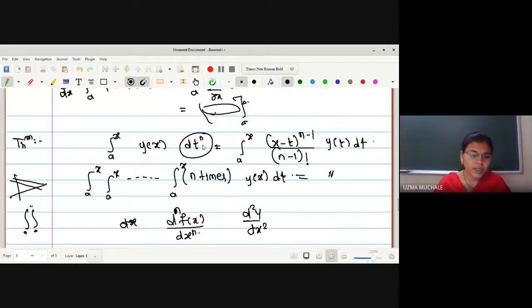Instead of writing this, you can write n times integration of y of t dt, and it should be t, because x is already being used as a limit. So we have to find the integration of y of t dt n times, which is equal to, instead of finding integration n times, we can use this formula, that is (x minus t) raised to n minus 1 divided by (n minus 1) factorial, y of t dt, a single integration. After using this, you can find the single integration.